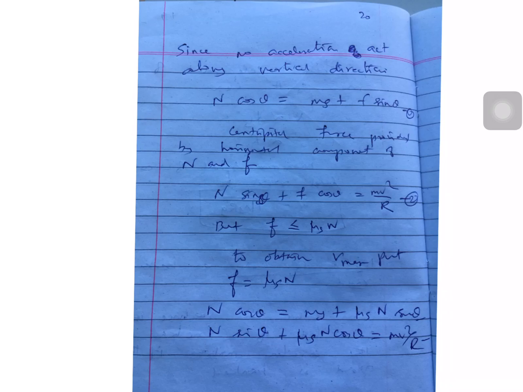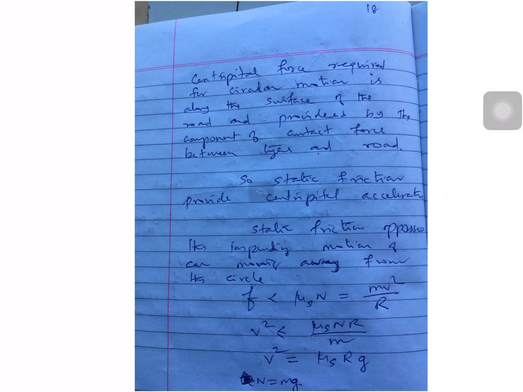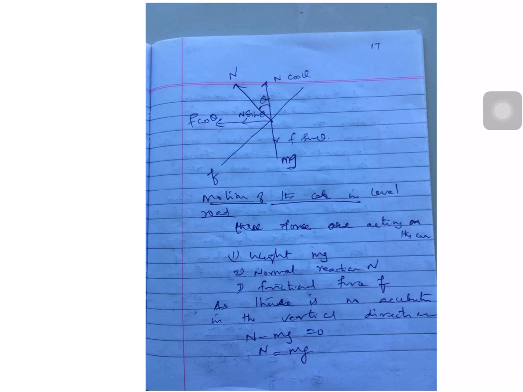Since no acceleration acts in the vertical direction, but only in the horizontal direction, from the diagram n cos theta equals mg plus f sin theta. You can see the diagram. The upward direction is n cos theta, which should be equal to mg plus f sin theta. Am I right? In the same way, for the second equation, the horizontal components f cos theta and n sin theta, the sum of these two forces should be equal to the centripetal force.